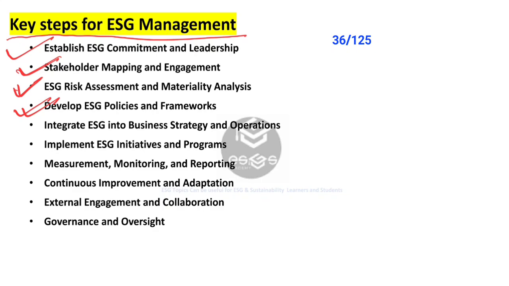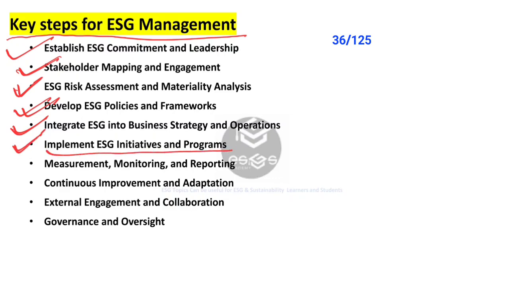The next is integrate ESG into business strategy and operations. Alignment with business goals, with business strategy: embed ESG considerations into core business strategies, operations, and functional areas. Example, procurement, HR, marketing, etc. Also, we need to provide training and awareness to educate employees and stakeholders on ESG principles, policies, and their role in advancing the sustainability goals.